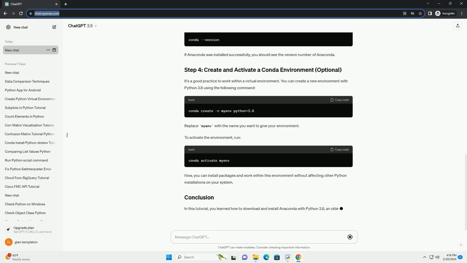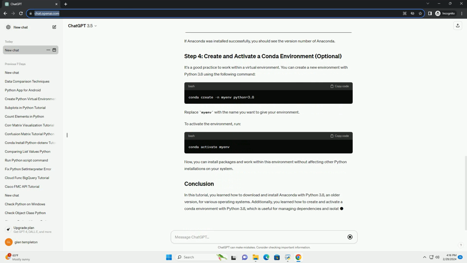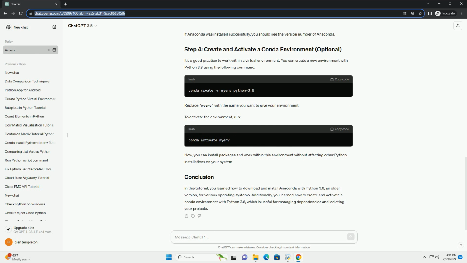Step 1. Downloading Anaconda with Python 3.8. 1.1 Visit the Anaconda archive page, https://repo.anaconda.com/archive. 1.2 Scroll down to find the Anaconda version compatible with Python 3.8. Look for a file name similar to Anaconda3-version-platform.sh, where version represents the version number and platform represents your operating system, for example Linux, Mac OS, or Windows. 1.3 Click on the download link corresponding to your operating system.